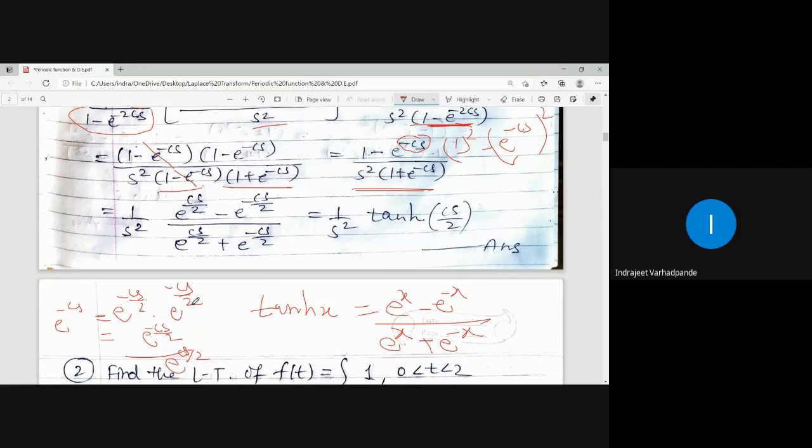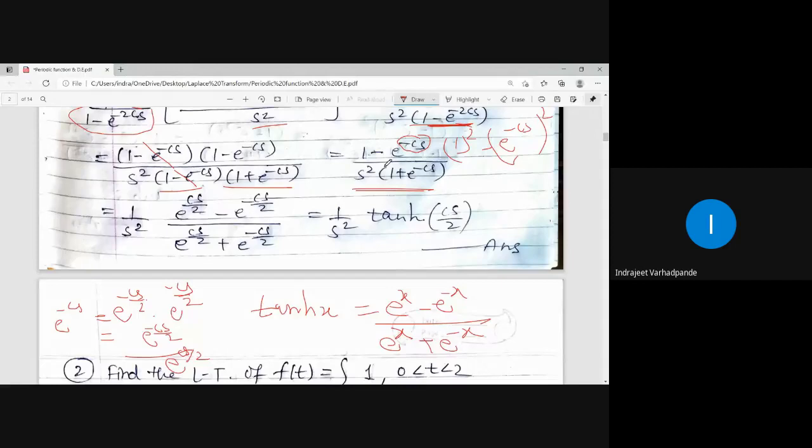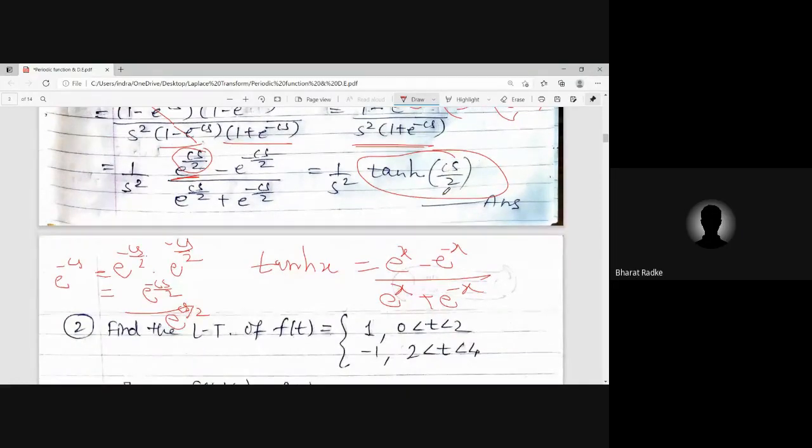Then 1 e to the power minus cs by 2 goes to denominator, it becomes positive cs by 2. Cross multiply, so 1 into e to the power cs by 2 will become e to the power cs by 2. LCM. And then this satisfies the definition. क्या एंगल है इसमें पावर में? cs by 2. तो tan h क्या आएगा? cs by 2. Is it okay? Yes, sir. Finish writing. I hope it is understood.